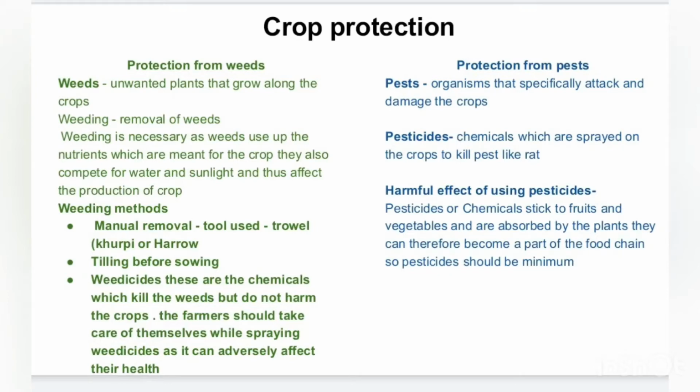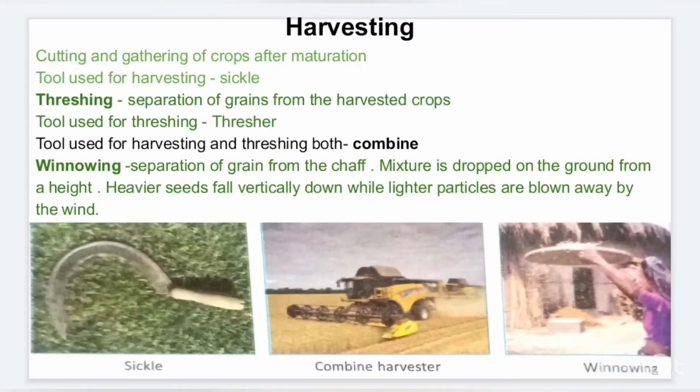After crop protection, the next agricultural practice is harvesting, as now the crop is fully grown. What is harvesting? It is cutting and gathering of the crops after maturation. So the crop is cut and gathered after its maturation, that is called harvesting. Like we celebrate the festival of Baisakhi on 13th of April every year to mark the harvest of the wheat crop, which is fully matured in this season.